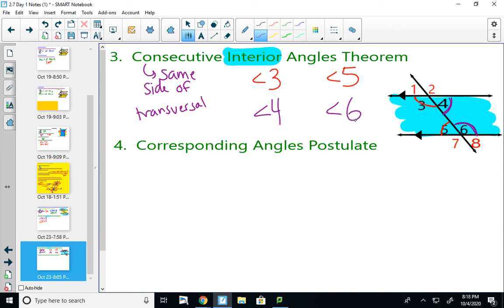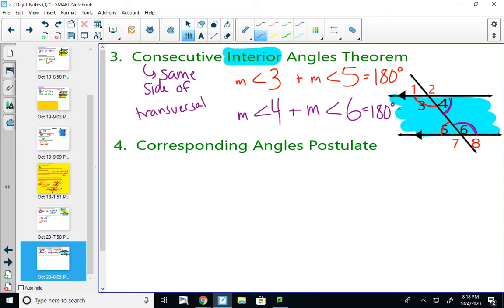This one is a little bit trickier to tell the relationship, but you might be able to figure it out by looking back at your diagram. Consecutive interior angles are supplementary. So the measure of angle 3 plus the measure of angle 5 should equal 180 degrees. And the measure of angle 4 plus the measure of angle 6 will equal 180 degrees.